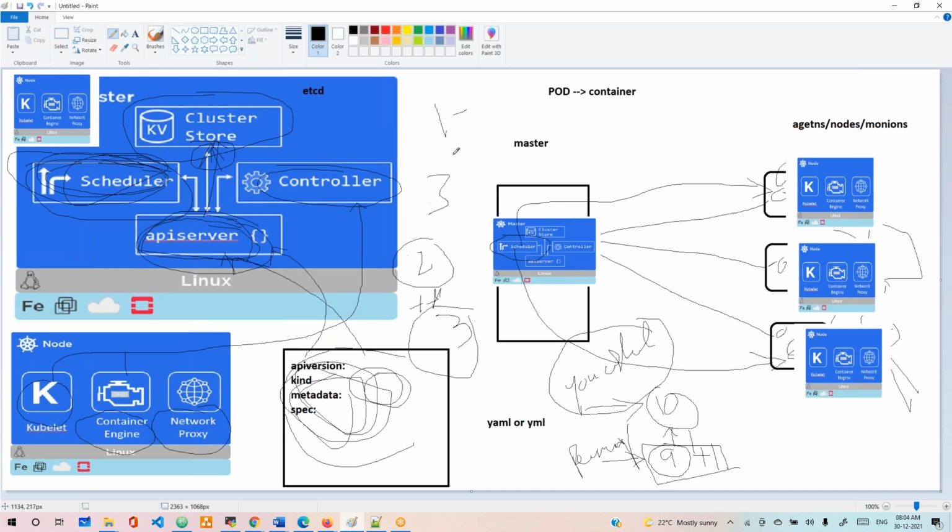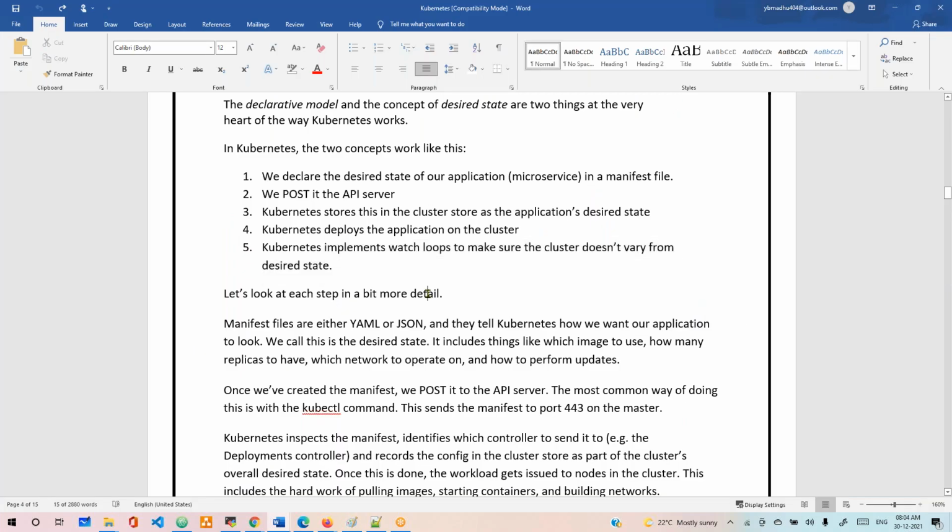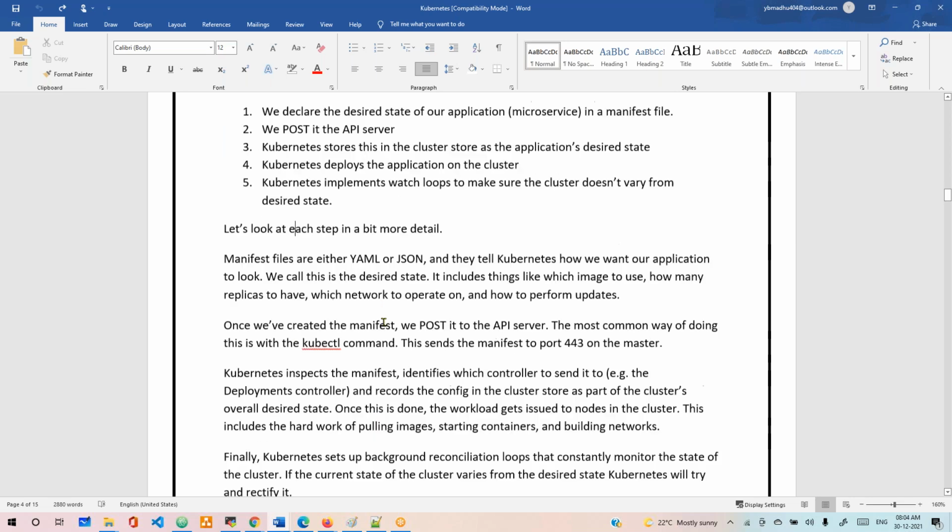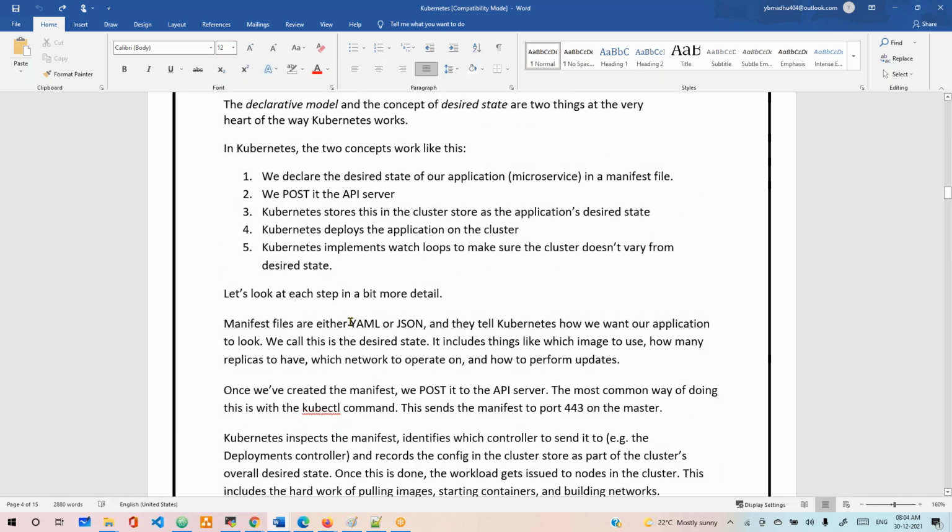Understand, right? We'll see it in the hands-on practically in the further classes, and you will feel, yes, okay, this is what it is. Just understand the theoretical concept now. Let's look at each and every step in detail.